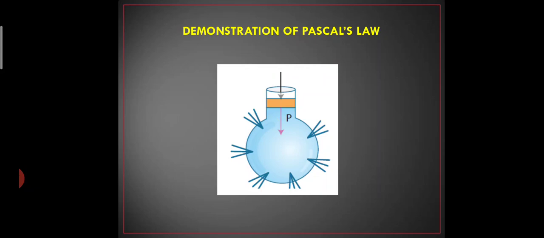Before pushing the piston, how will the water come out through those holes? It will just drip out, like drops only. But when you give a push with the help of a piston, it will start to come out with full force. The force applied on the piston will be exerted on the water.